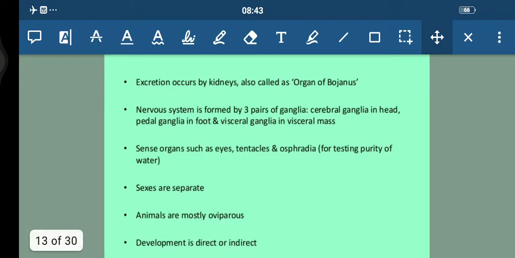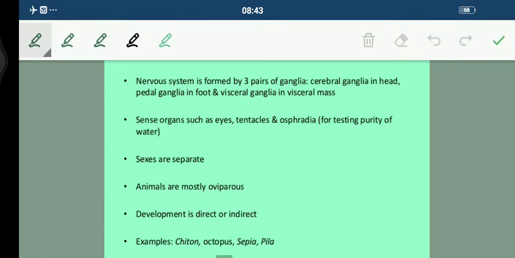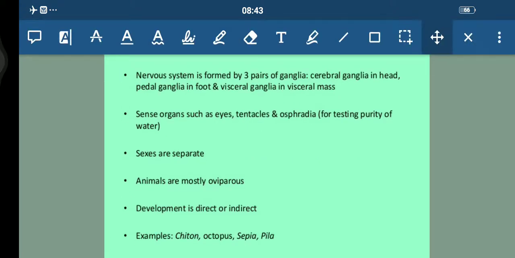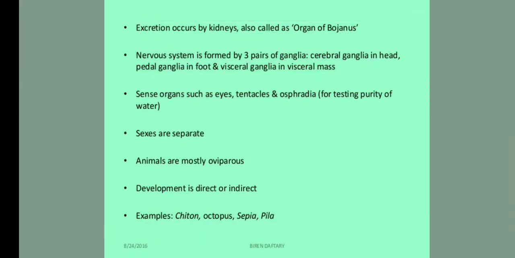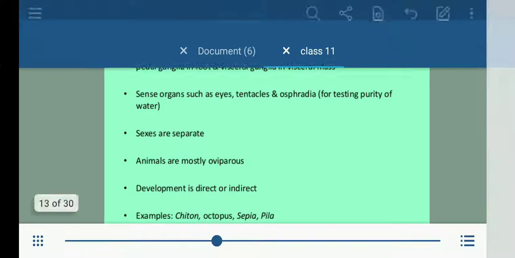Now their excretion occurs by kidney, and these organs are known as organ of Bojanus. Fine. Now students, their nervous system is formed by 3 pairs of ganglia. We have cerebral ganglia in the head region, pedal ganglia in the foot region, and visceral ganglia in the visceral mass.